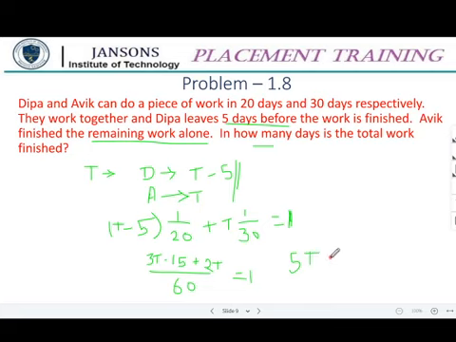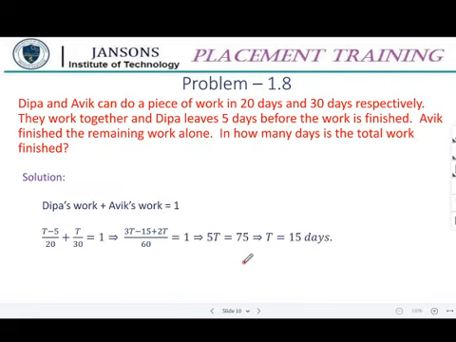5T is equal to 60 plus 15, that is 75. Then T is equal to, now, 5 15s are 75. So T is equal to 15. So 15 days is the answer.